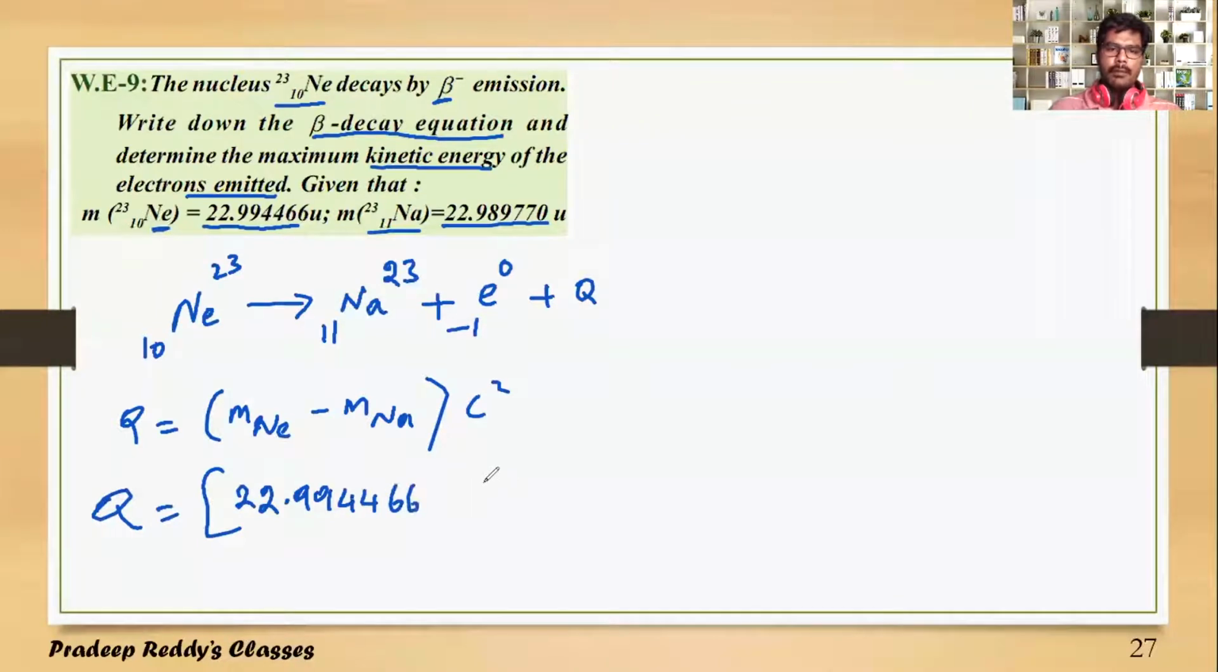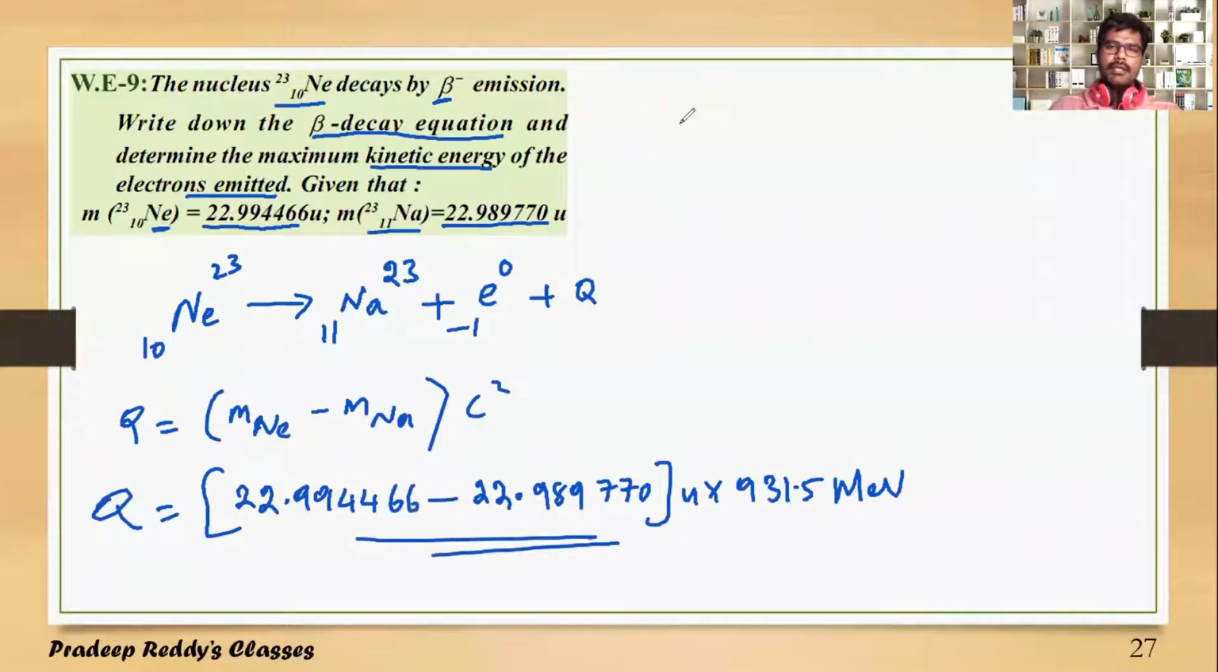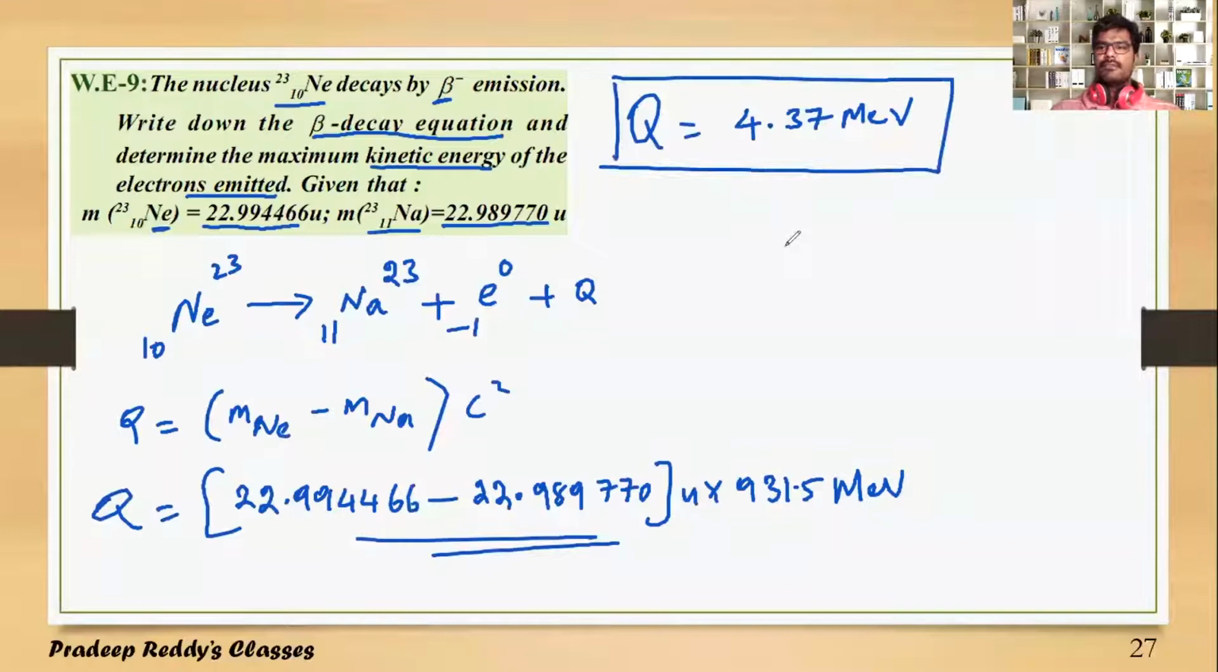So this gives you the Q value as 22.99446 AMU minus 22.989770 AMU into 931.5 million electron volt. If you calculate this, you will get the Q value, that is the energy released in the process. And the energy released in this process is nearly 4.37 MeV. This is the Q value in this beta decay process.